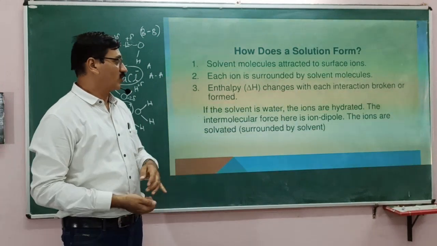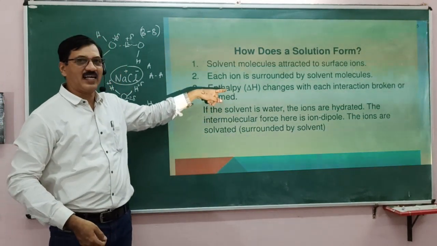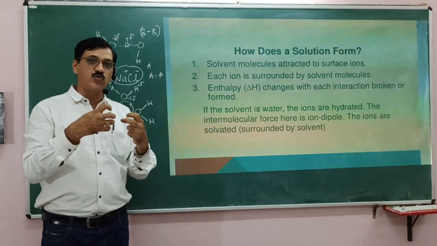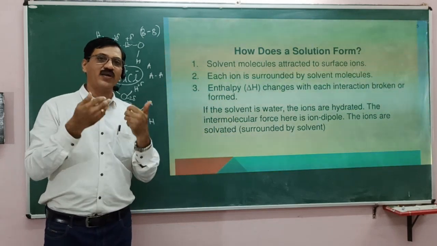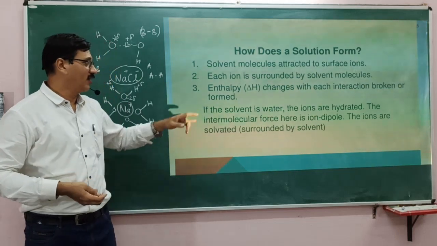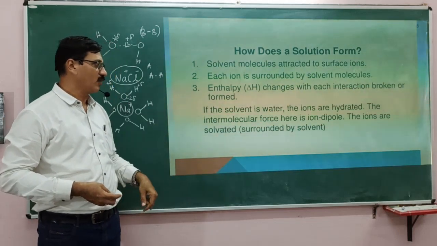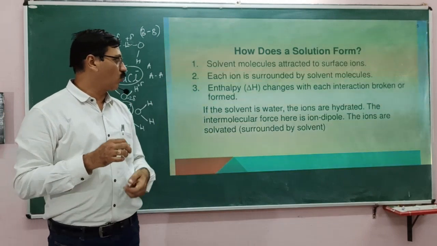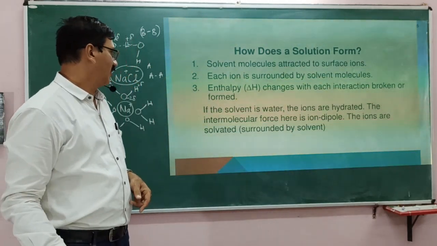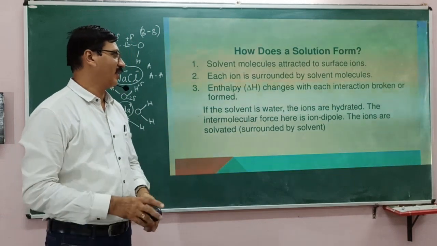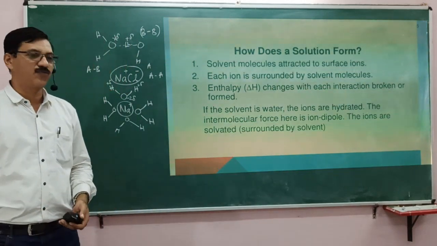Now, there will be an enthalpy change in the interaction, that means there is an amount of energy depending upon the amount of interaction. Therefore, there will be a change in the energy. If the solvent is water, the ions are hydrated and the intermolecular forces here are ion-dipole, and therefore they are solvated.